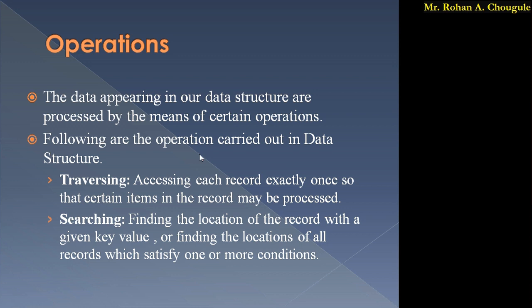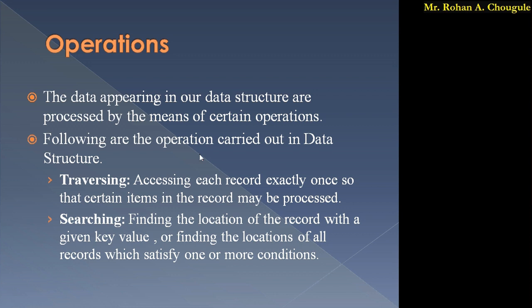Basically, whatever data is available in our data structure can be processed by means of certain operations. So we can process data which is available in a data structure with the help of some different operations. What are those operations? Let's see one by one.